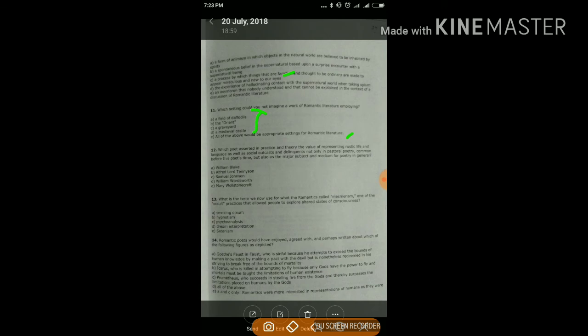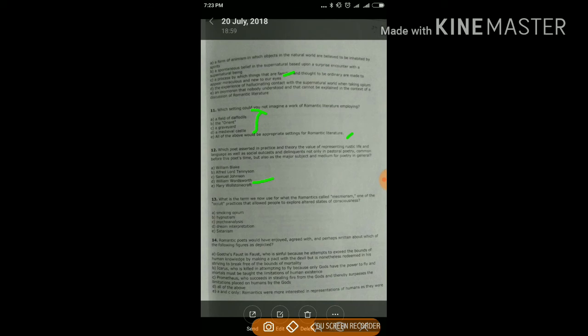Which poet asserted in practice and theory the value of representing rustic life and language as well as social outcasts and delinquents, not only in pastoral poetry common before this poet's time but also as the major subject and medium for poetry in general? Blake, Tennyson, Johnson, Wordsworth, or Mary Wollstonecraft? Your answer is D, William Wordsworth. Harbinger of nature, he is also called.